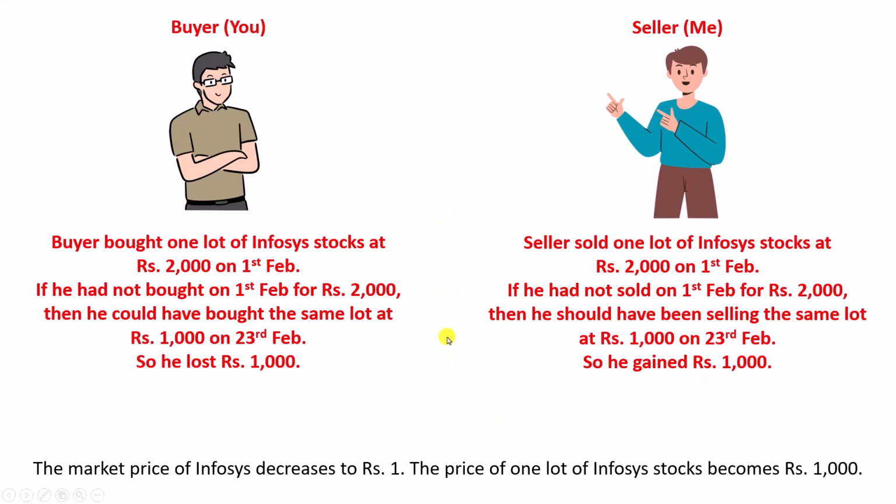And what has happened between you and me is a futures contract. So this is basically how a futures contract works. It is similar to a forward contract which we had seen in the previous video. But a futures contract is traded on exchanges. That means you can buy it using any stock broker. Whereas a forward contract is not traded on exchanges. So let us forget about forward contract. It is of no use to learn here.